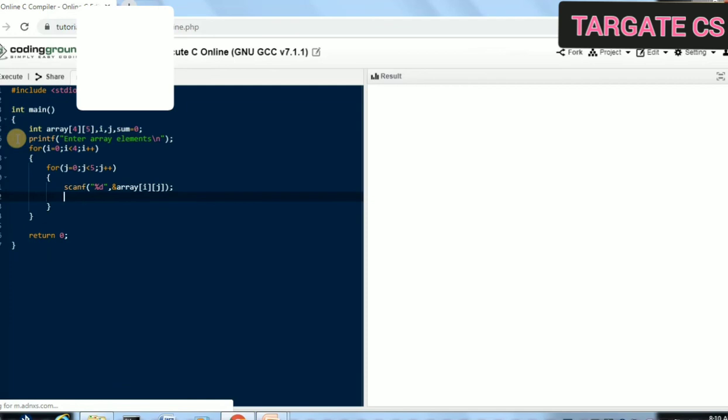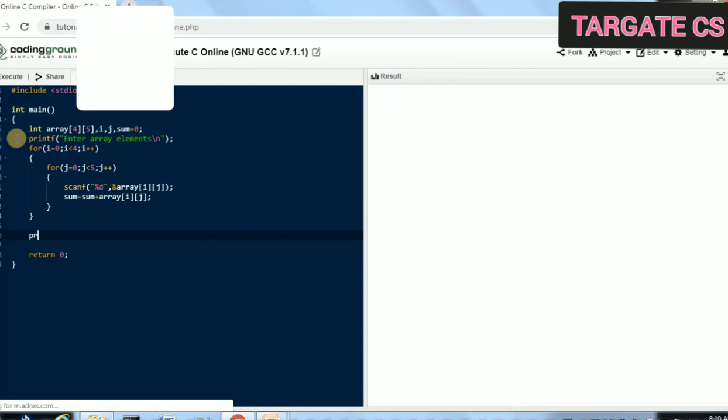Now you need to find the sum. You can find the sum here only. So you will write sum is equal to sum plus a[i][j]. You can do it like this. Then at the end we need to print the sum.